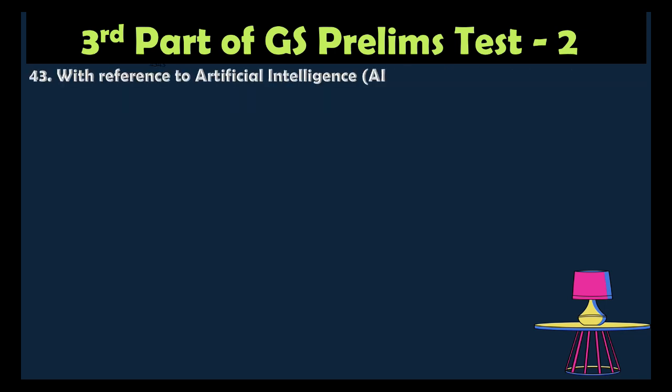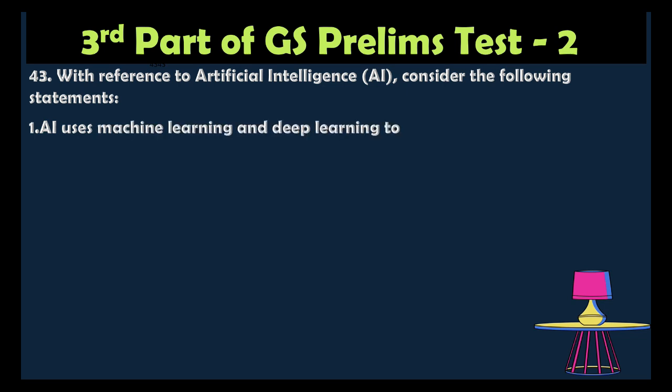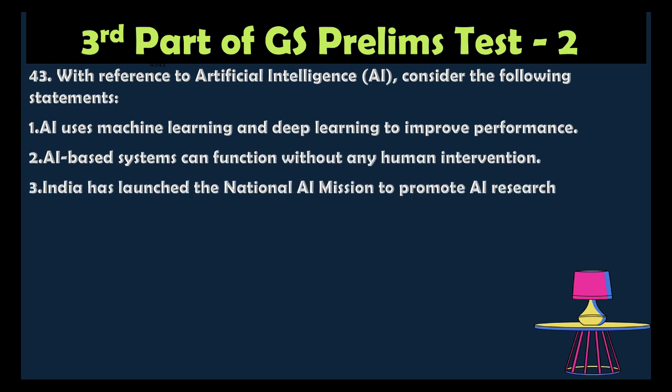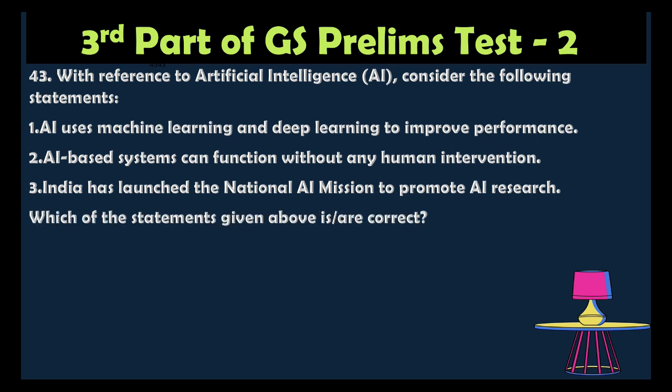Question number 43. With reference to artificial intelligence, consider the following statements. 1. AI uses machine learning and deep learning to improve performance. 2. AI-based systems can function without any human intervention. 3. India has launched the National AI Mission to promote AI research. Which of the statements given above is correct?